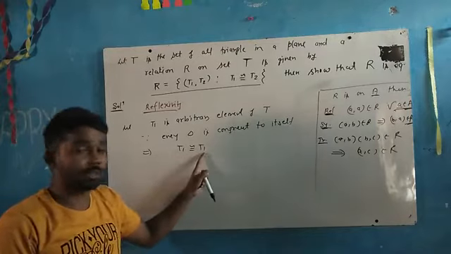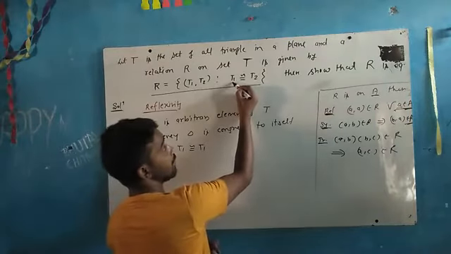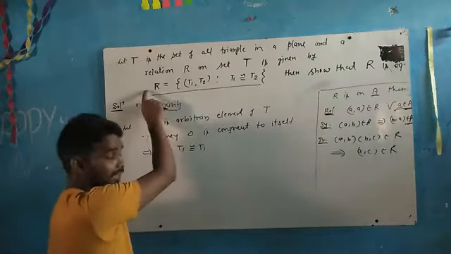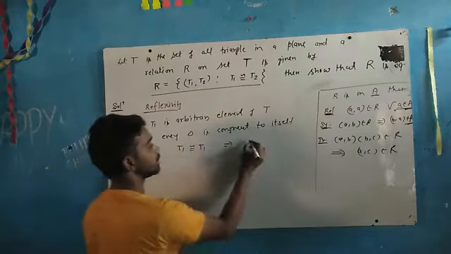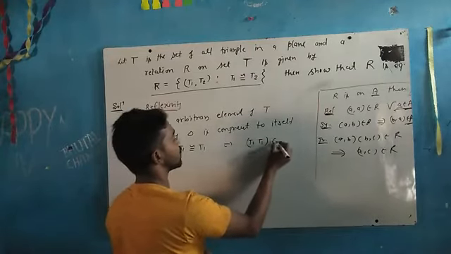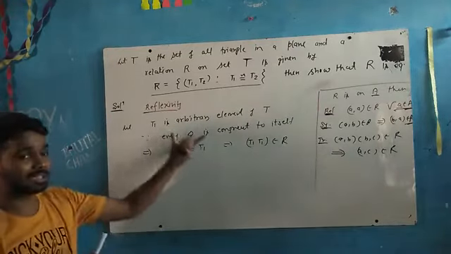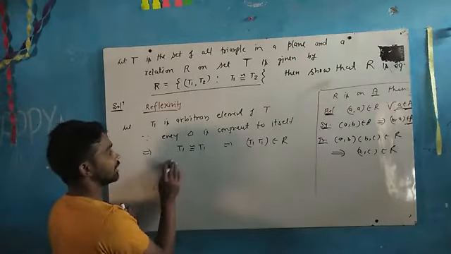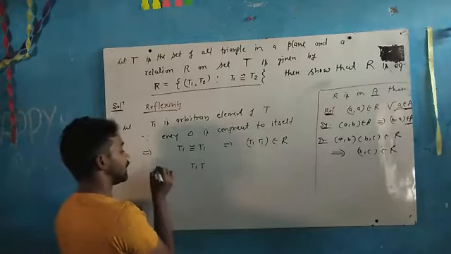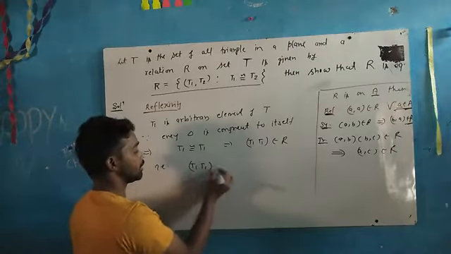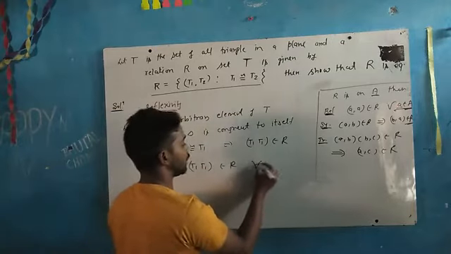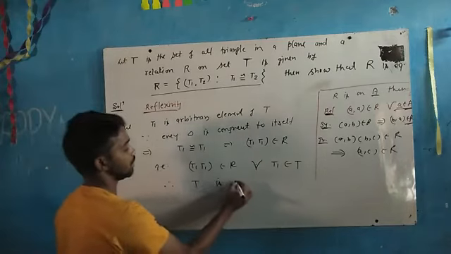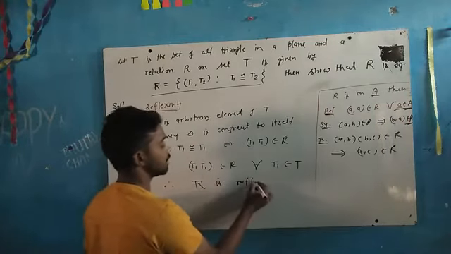And see here, if the first is congruent to the second, then (1, 2) comes in R. So this implies that (T1, T1) belongs to R, and hence we have proved that (T1, T1) belongs to R for every T1 belonging to T. Hence R is reflexive.